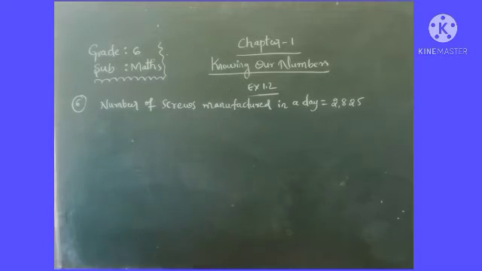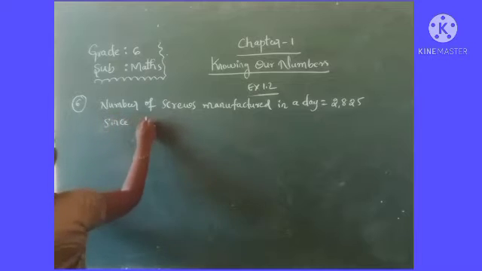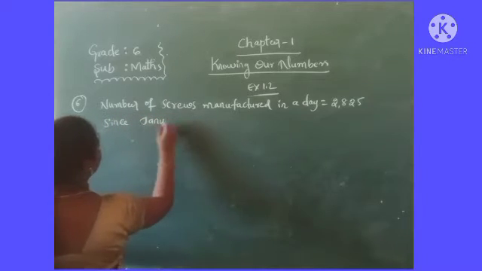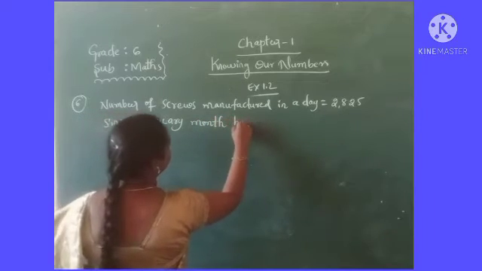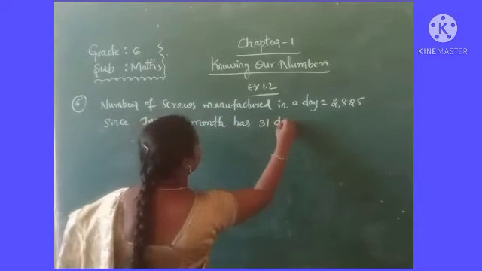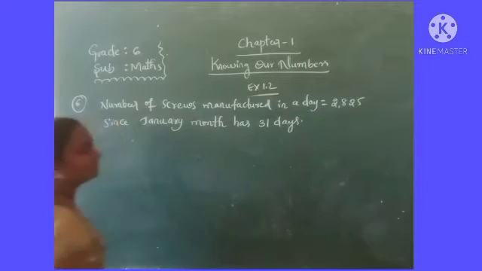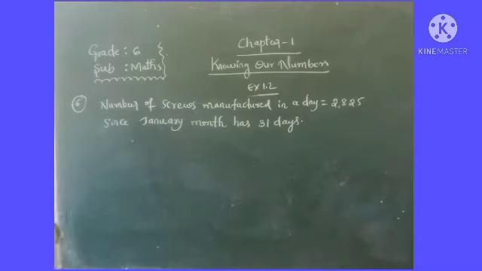Okay, the month of January has how many days? 31 days. Since January month has 31 days.